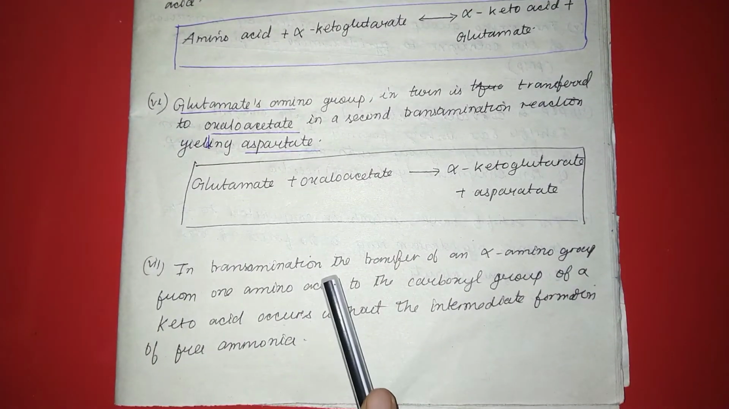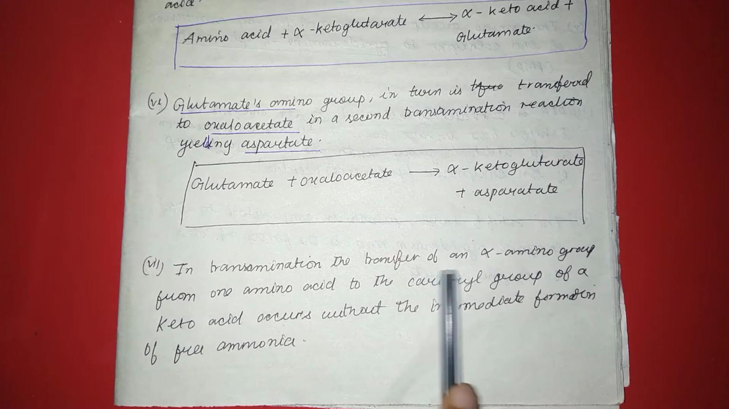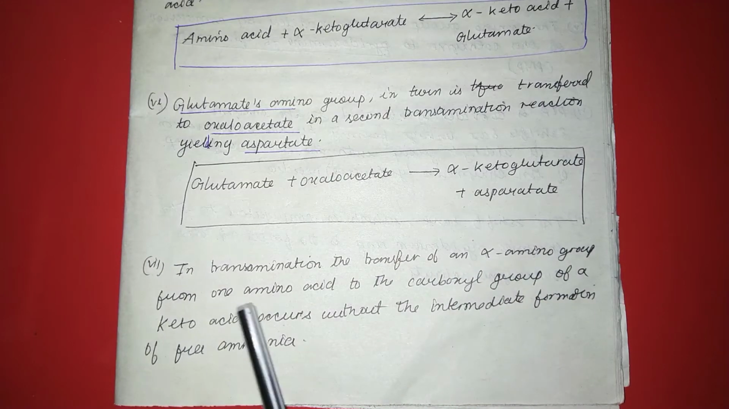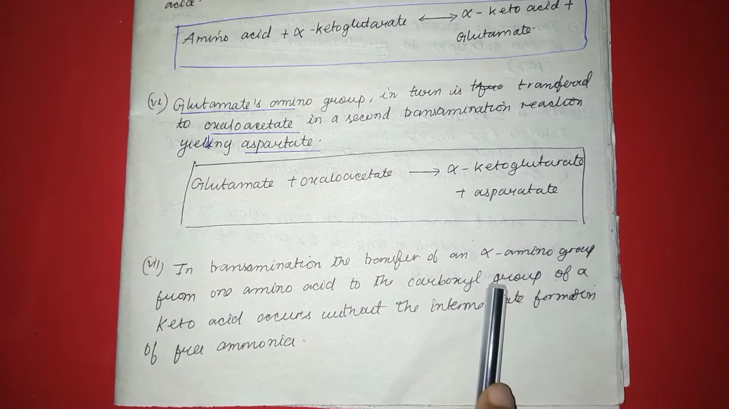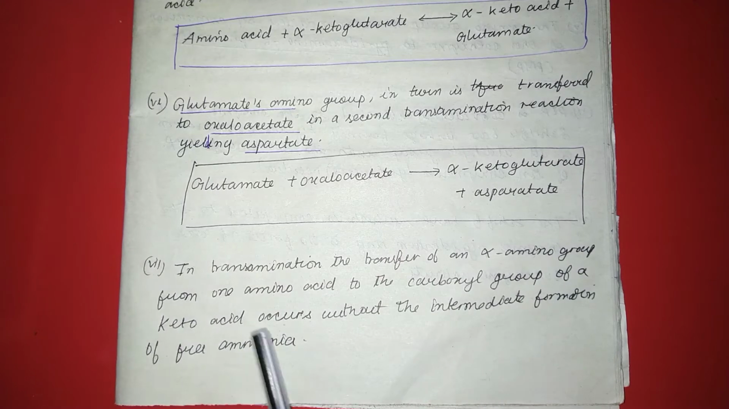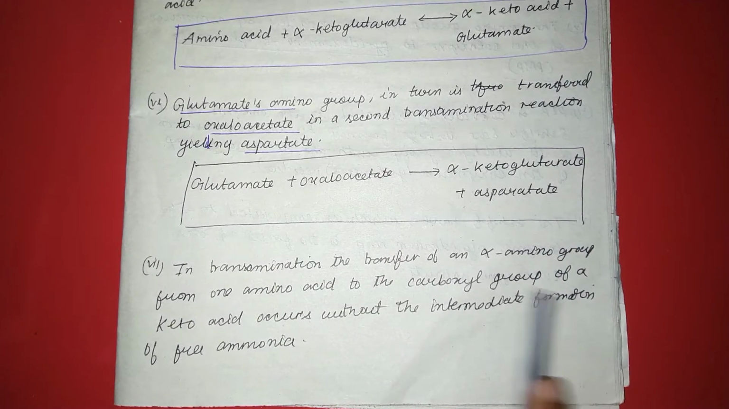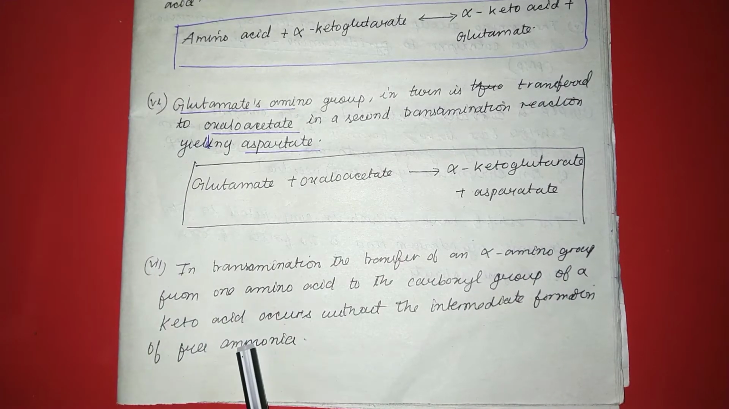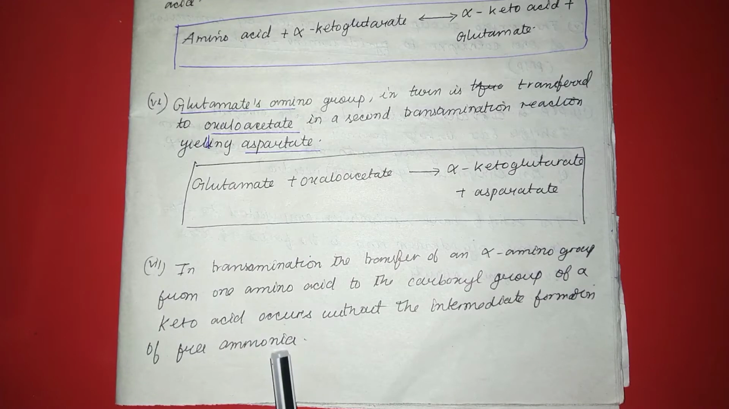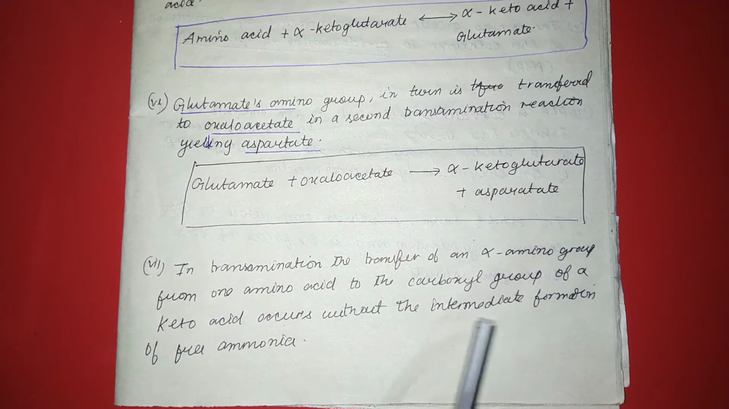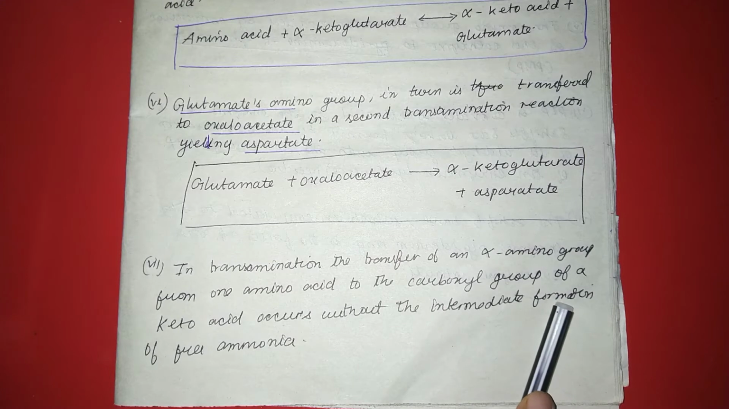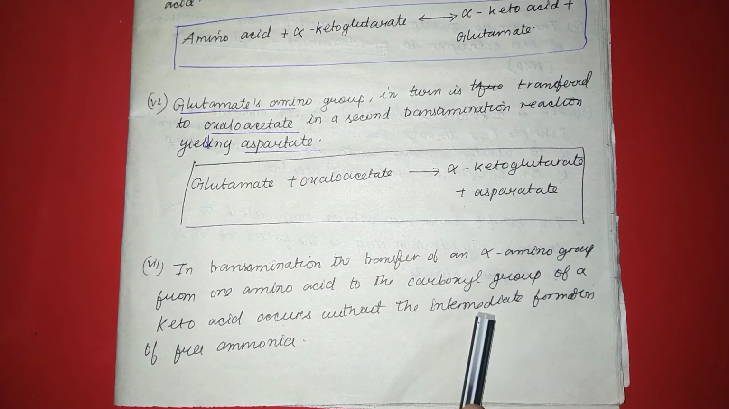In the transamination process, the transfer of the alpha amino group from one amino acid to the carboxylic group of a keto acid occurs without the intermediate formation of free ammonia. That means no free intermediate is formed in the transamination process.